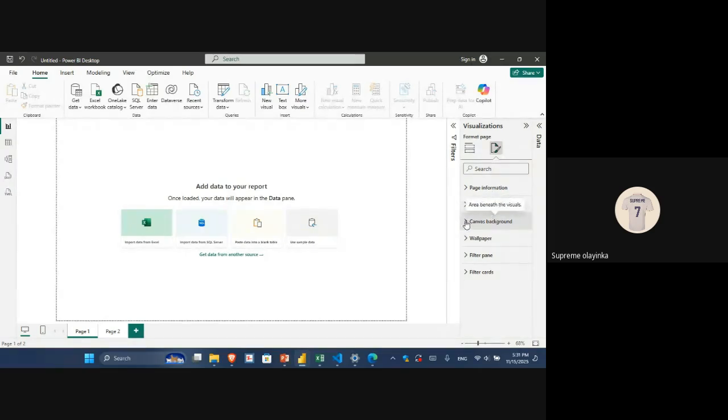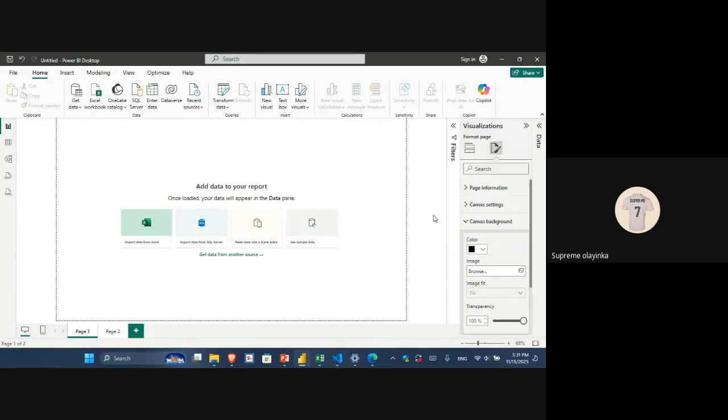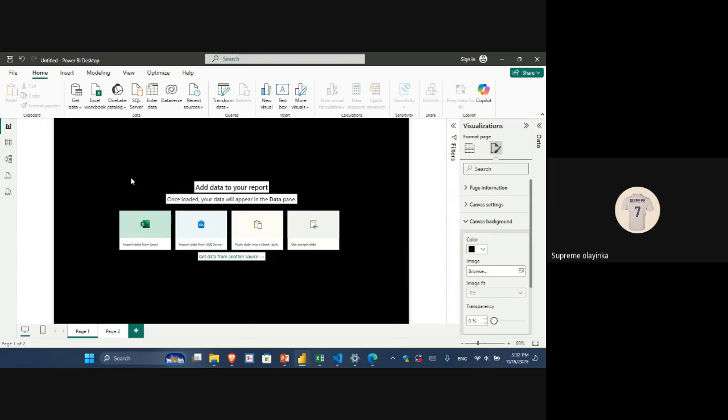This Canva background is just like, what do you want to put at the background of this space? Can you see we have color here? Now let's say I want to add a black color. Now I've changed the color, but it's still white. So we actually have something we call transparency here. Because the transparency is at 100%, that's why we don't have the color showing. So if I reduce the transparency now, you see the black background is already there.